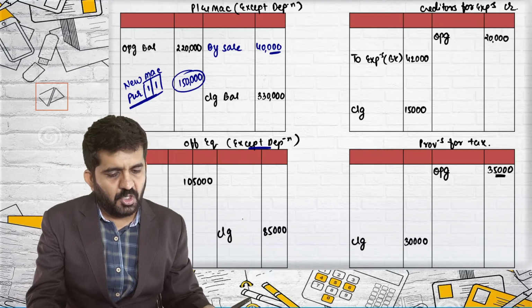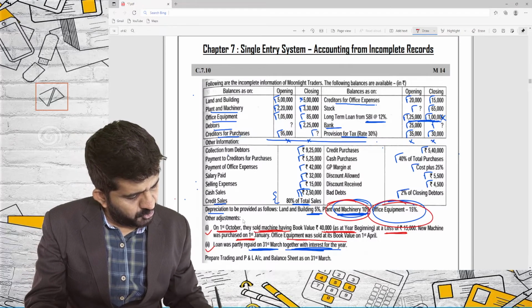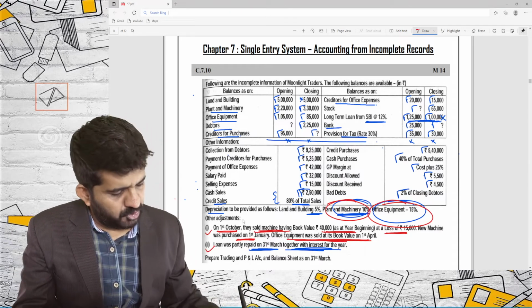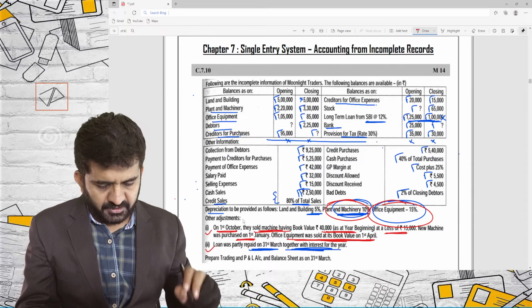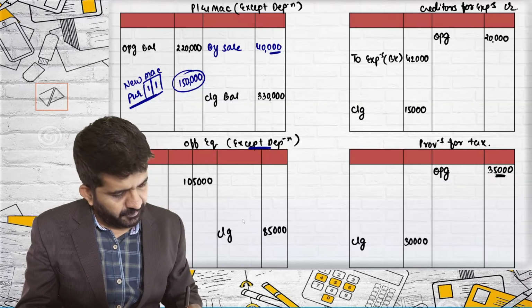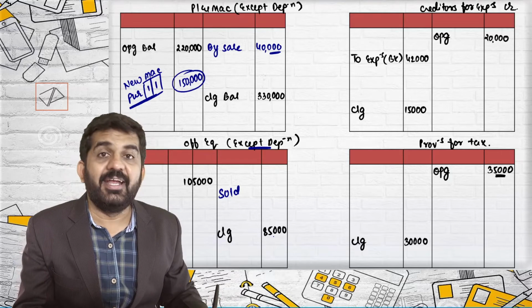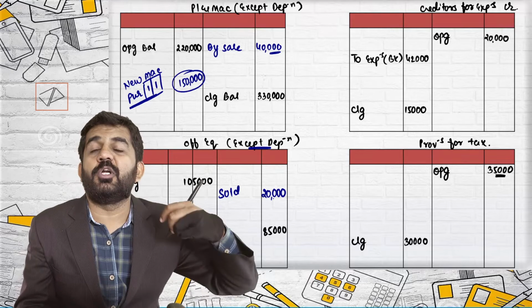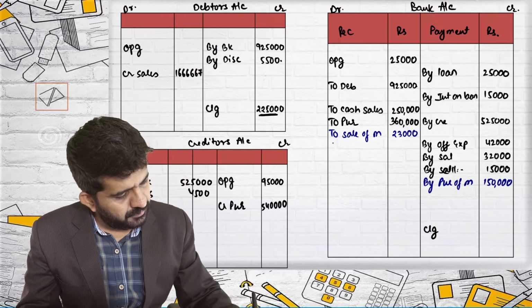Let us see what they have given. Office equipment was sold at the beginning at its book value, 1st April. So whatever the book value was, it was sold at that value, and that too at the beginning of the year. This date also I'll be writing down. So what is the office equipment sold? 1,05,000 minus 85,000, that is 20,000. It was also sold at 20,000. There is no profit or loss. So bank account will be debited by 20,000.